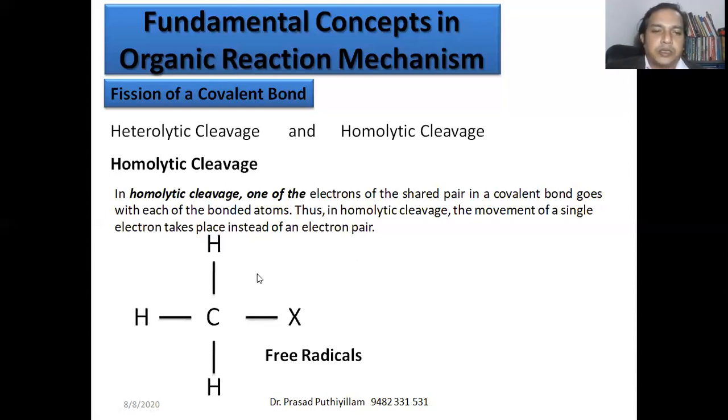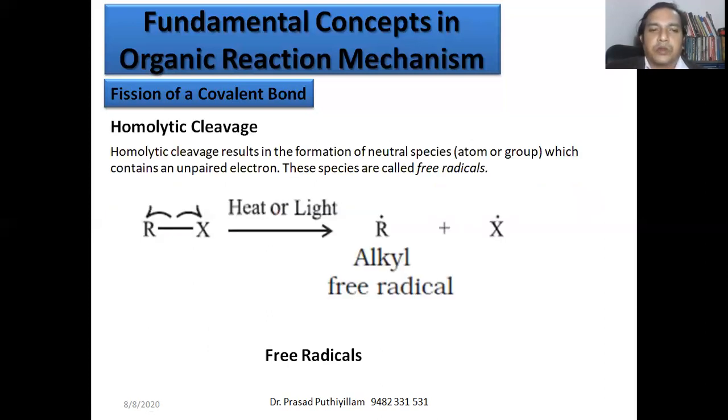For example, CH3X, where X represents a halogen. Suppose it undergoes homolytic cleavage. The C-X bond has two electrons shared. Of those two electrons, one goes to the carbon atom, the second goes with the halogen atom. Then we can say these two are free radicals. An atom containing a free electron, we call it a free radical. So this is the representation of homolytic cleavage.